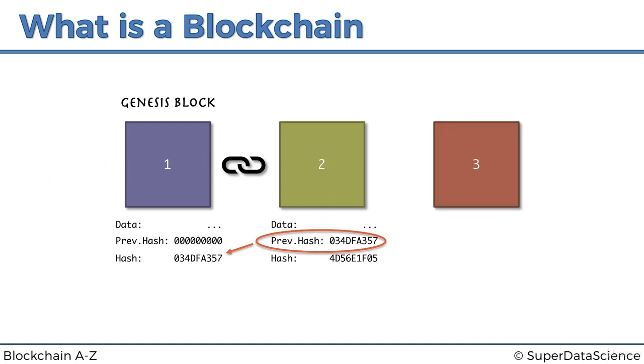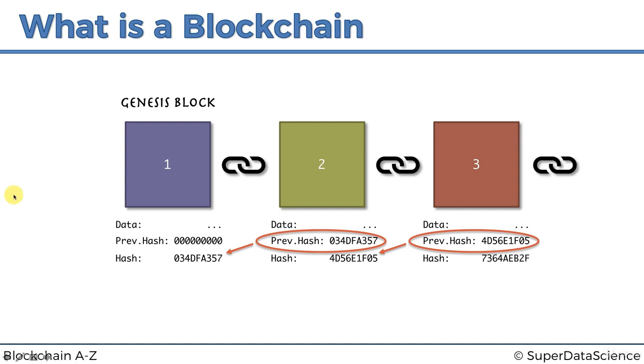And then again, block number three has data, a previous hash, and its own hash, and it's linked to the previous one, and so on. So conceptually, if anybody were to tamper with any block, the fingerprints would no longer match up, and the chain would be invalid. The chain would show that there's something wrong, and that's why we say that blocks are cryptographically linked together.